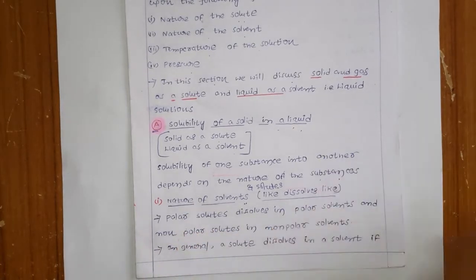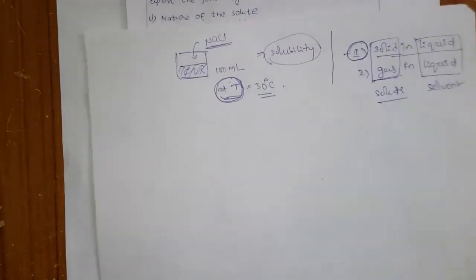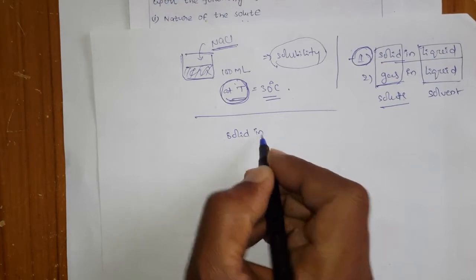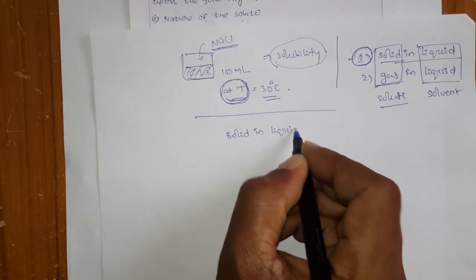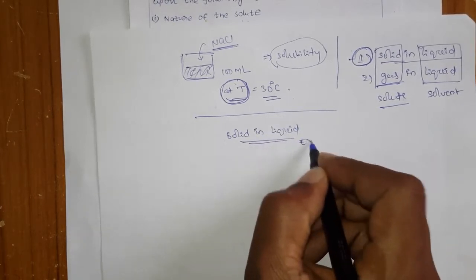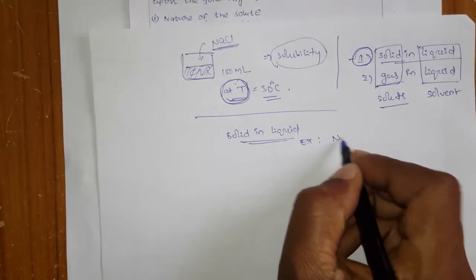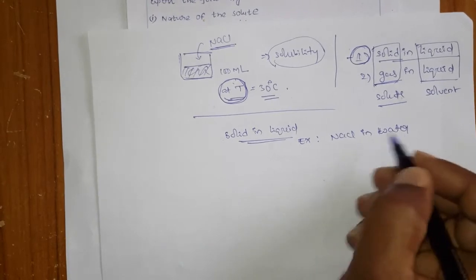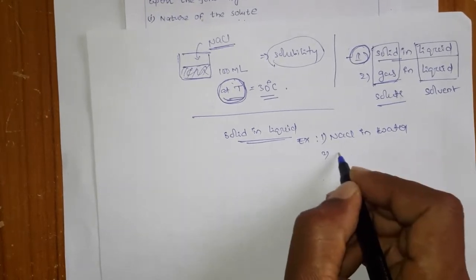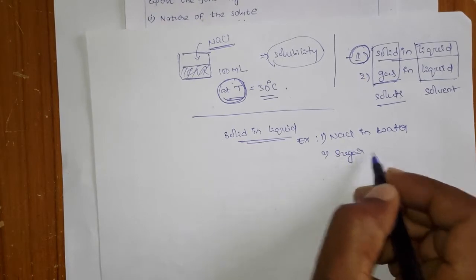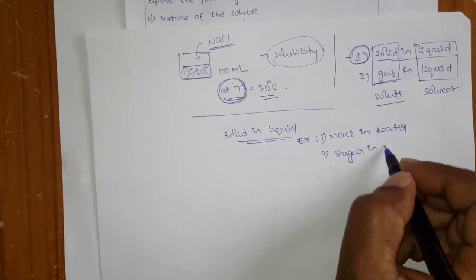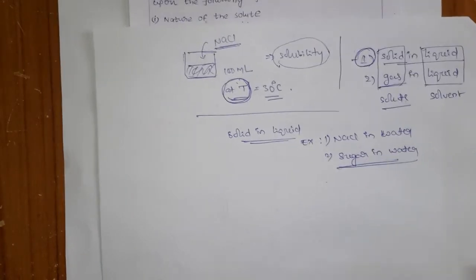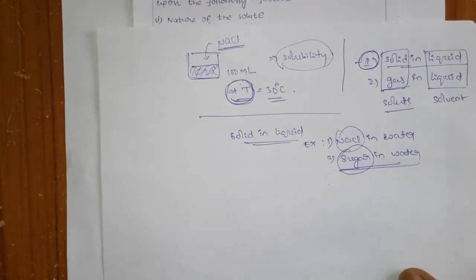You know the examples very well: the solubility of a solid in a liquid, such as sodium chloride in water, and the second one, the solubility of sugar or glucose in water. These are the best examples, because these are solids, right?